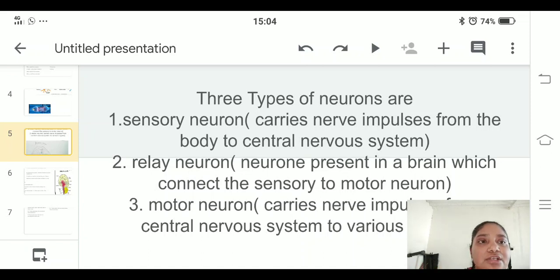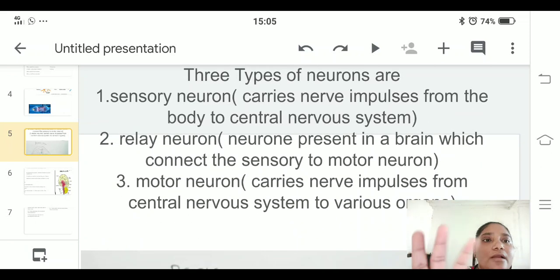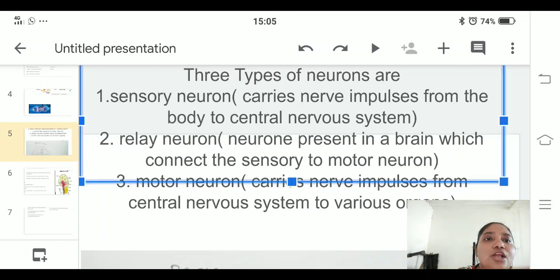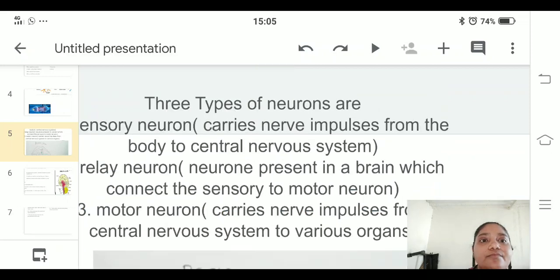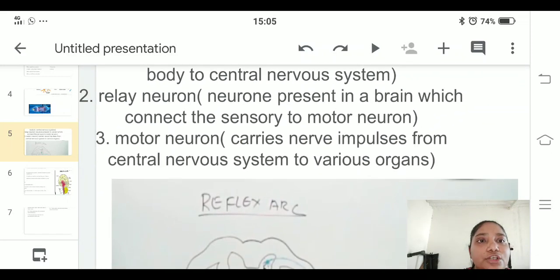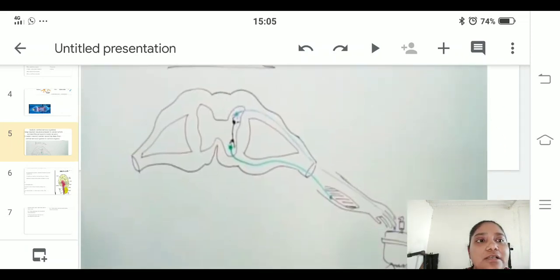Fine. The sensory neuron carries nerve impulse from the body to the central nervous system, that is, from our body to the brain. And the relay neuron is present in the brain, which connects sensory to motor. Clear? Now, coming to the next one, motor neuron. Motor neuron carries nerve impulse from the central nervous system, that is from the brain, to various parts. And now you may be clear, we'll clear it in a diagram.